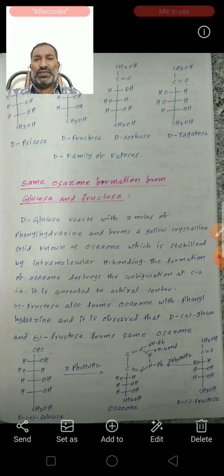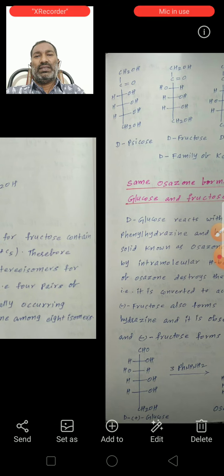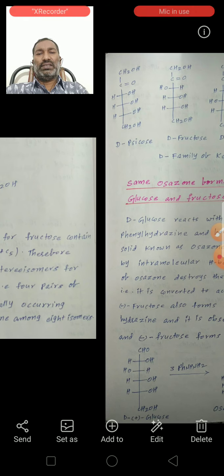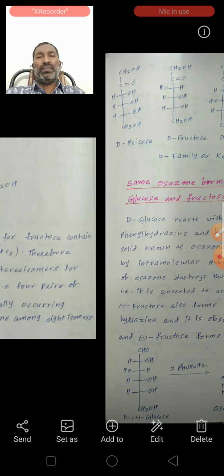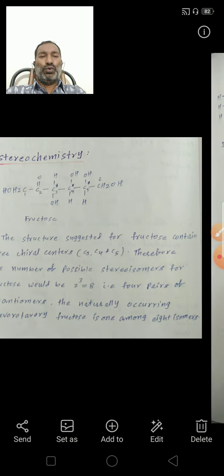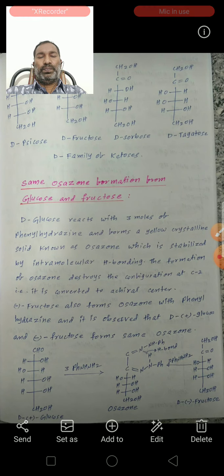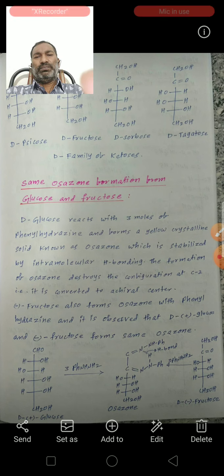See here, this is the first one. The first carbon CH2OH, the second carbon C double bond O. On the third, fourth and fifth carbons, OH is on the right side and H is on the left side, then CH2OH. This is D-psicose.